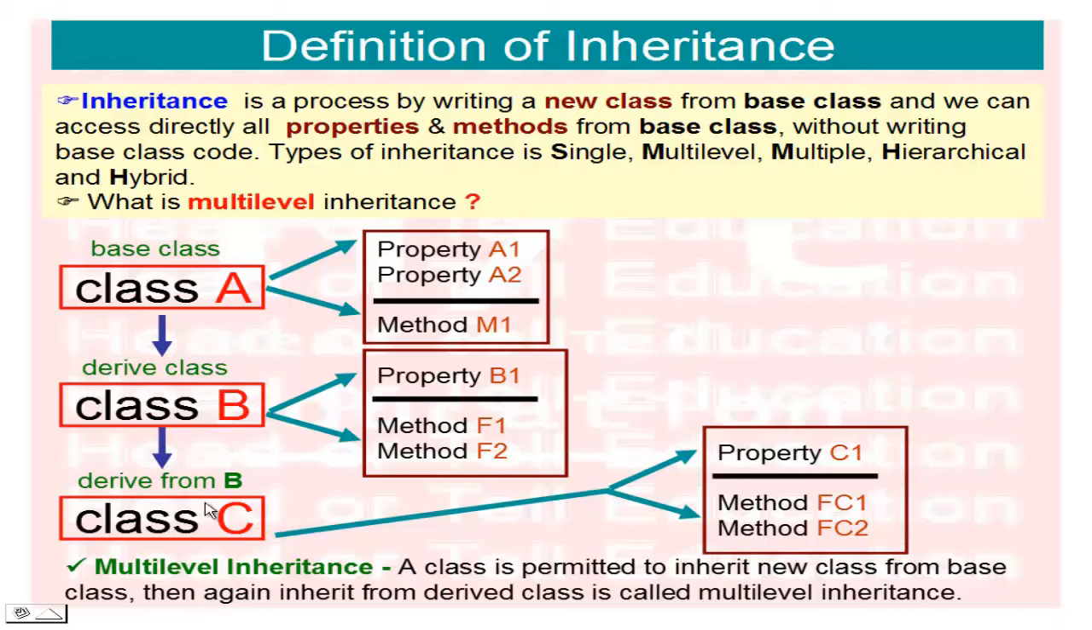In multi-level inheritance, if you need one more functionality, you can derive class D from C. So C becomes a base class for D, but it all depends on your needs. The definition of multi-level inheritance: a class is permitted to inherit a new class from a base class, and then again inherit from the derived class. This is called multi-level inheritance.